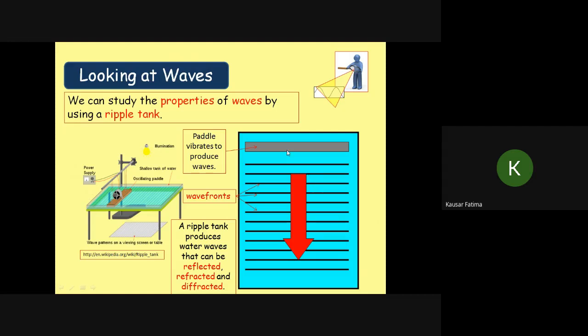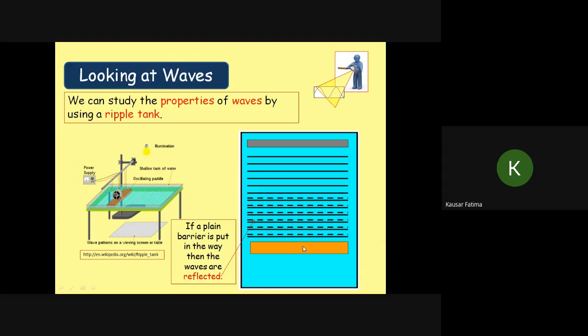Earlier we studied circular wave fronts, and this is the plane wave front, and the direction of propagation is shown by the red arrow. The direction of propagation and wave fronts are always at 90 degrees to each other. This is a rod which is dipped. When this paddle rod is dipped in the water, it produces the plane wave front. They travel, and when they reach the boundary, they may reflect also.